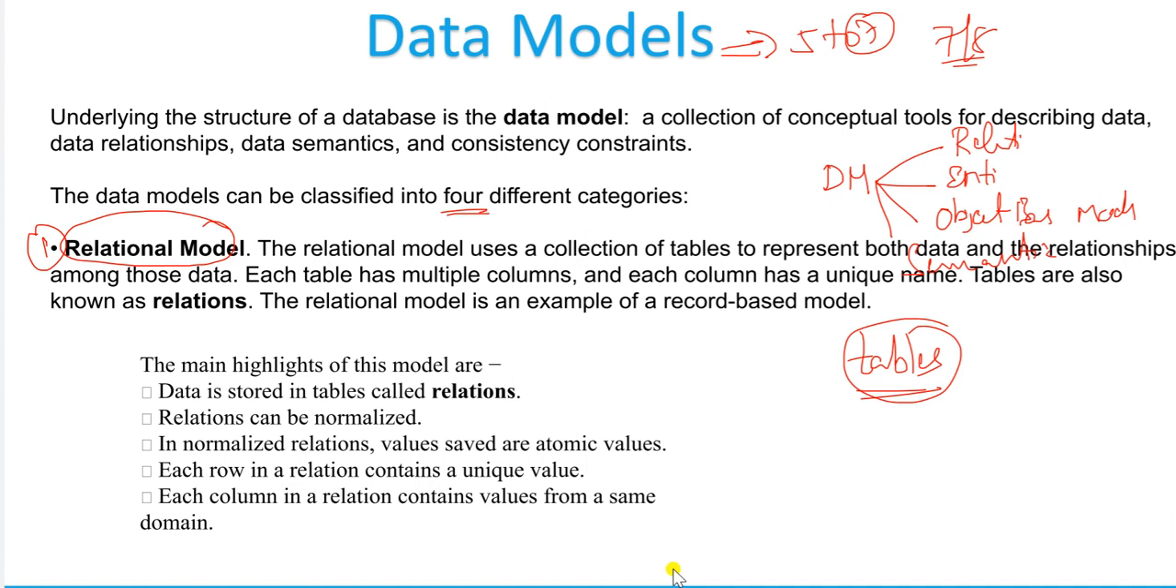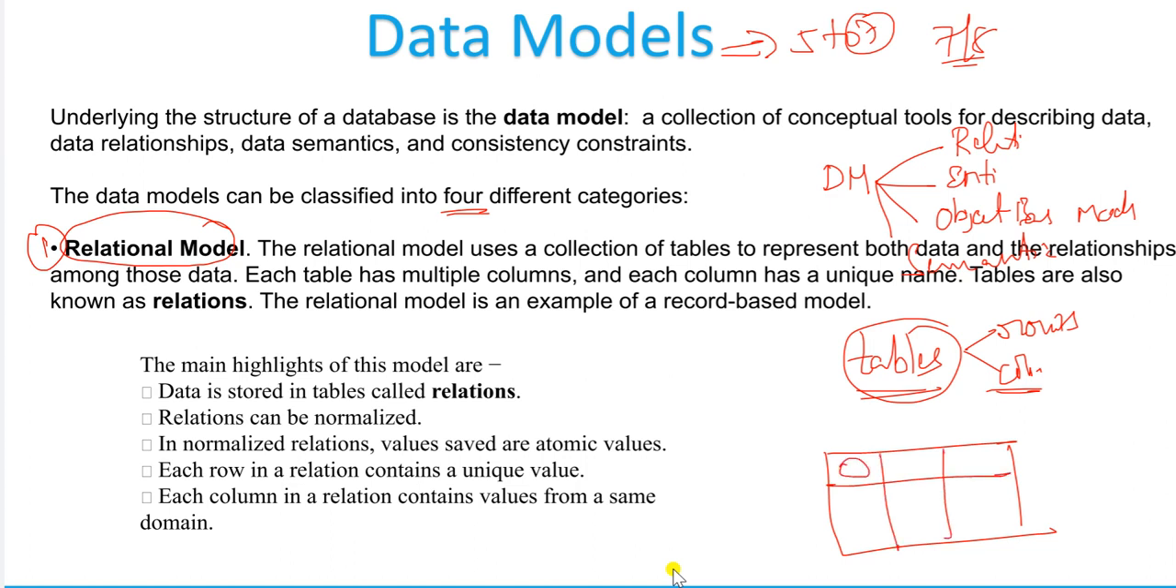Each table consists of rows and columns, and each table has multiple columns, and each column has a unique name. No 2 columns have the same name. That is the constraint, the criteria for table creation. See here, in order to draw a table, this part is nothing but the column names, and this is the row data. No 2 column names should have the same name. That means each column has a unique name.